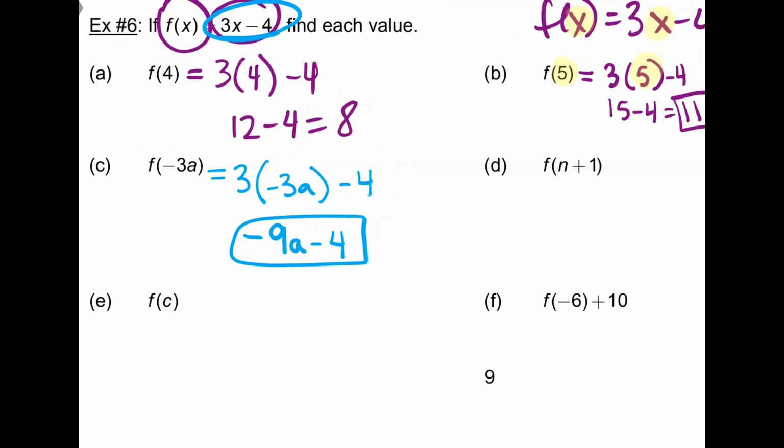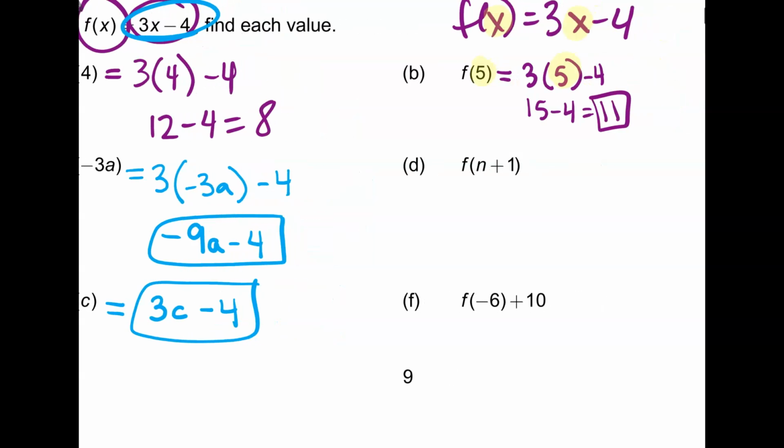Let's do E first, and then we'll go back to D. What is f of c? It'll just be 3c minus 4. You just plug it in instead of x. Yeah. Okay. Let's try part D.